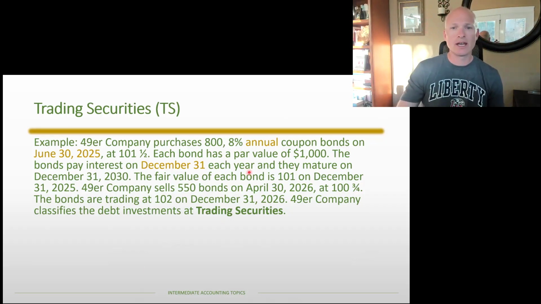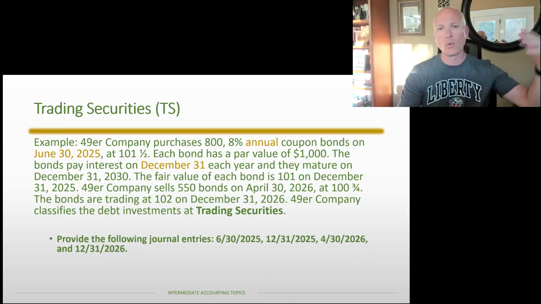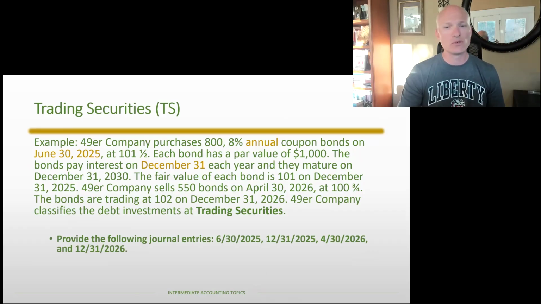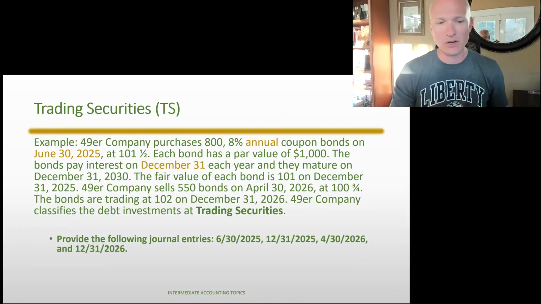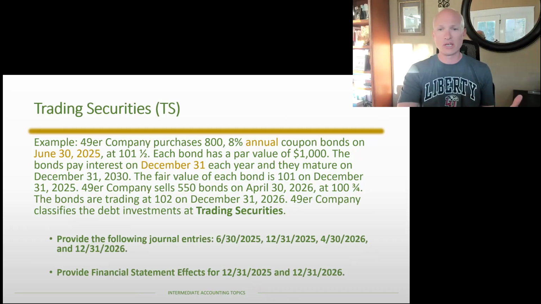This one's a little easier in that it's annual coupon bonds. It's a little harder in that we acquire it on June 30th, 2025, which does not sync up with an interest payment date. So we've got a little bit of work to do when it comes to that. So we're going to do the journal entries for June 30th, which is the acquisition. The end of that year, we're going to do the sale on April 30th, and then we're just going to do one more adjusting entry at the end of 2026, just to kind of get our ideas. And of course, just like we did with held to maturity securities, we are going to go through the financial statement effects. More than likely, we won't be able to fit all this into one lecture. It'll end up probably being two.